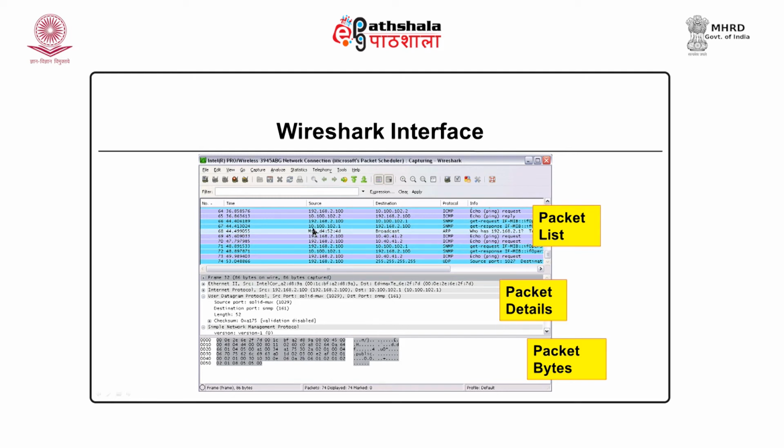When you click on any single packet, the middle part will be seen, and when you click over here, you can see the internal data, what kind of data is flowing in the packet. So, this is a standard Wireshark screen. I have already captured a few packets and they are displayed over here. Now, let us go into detail of these packets.